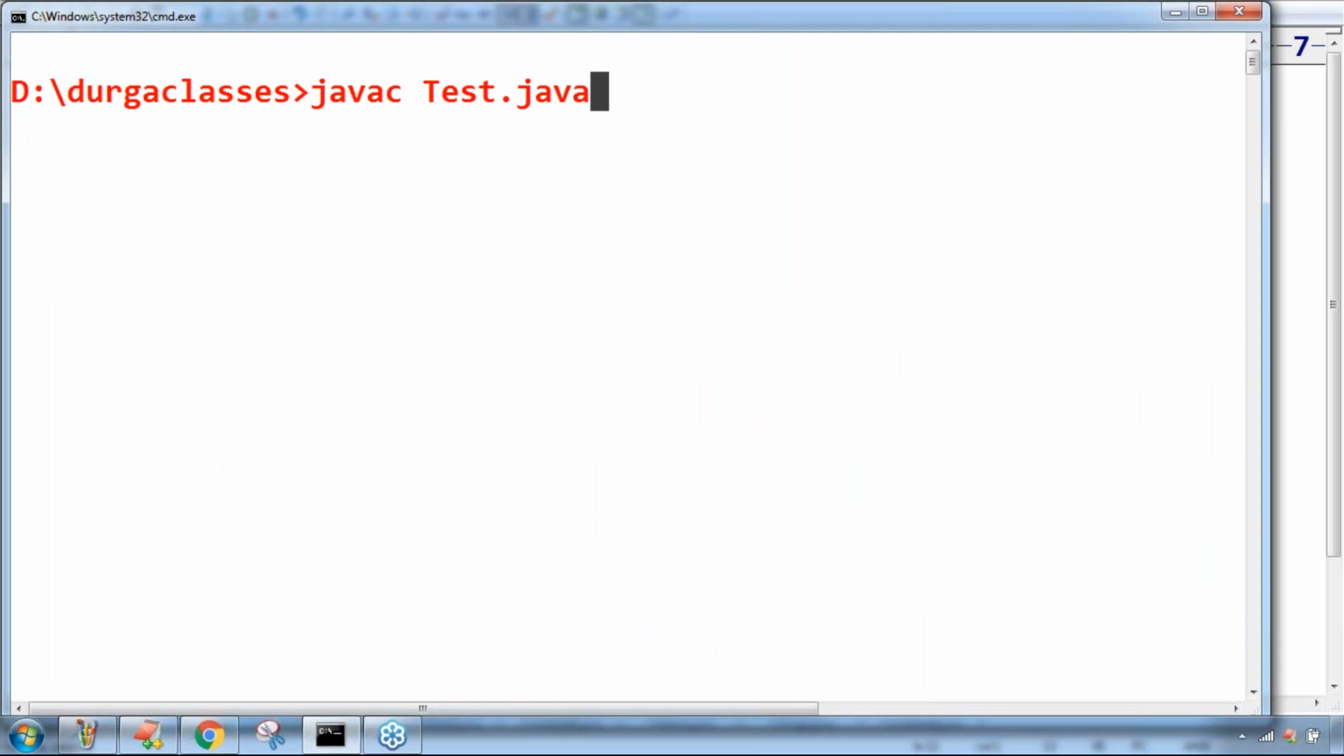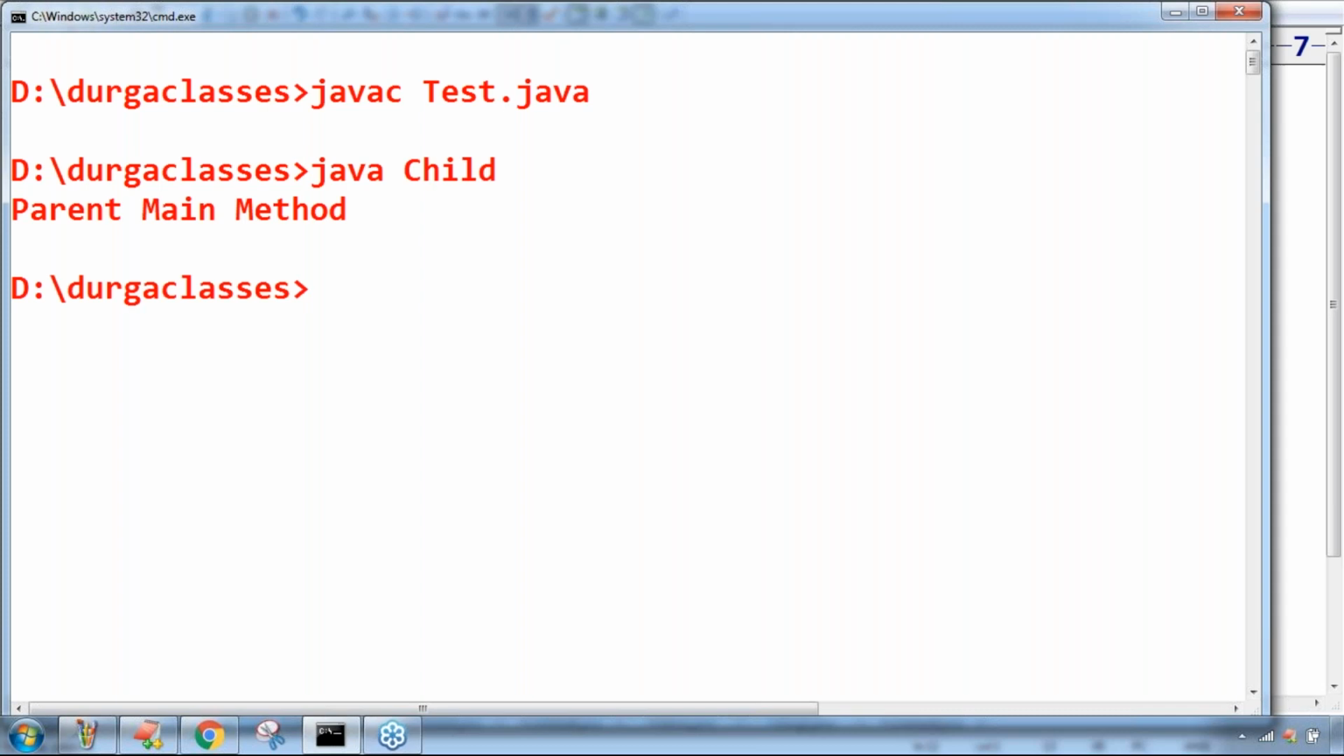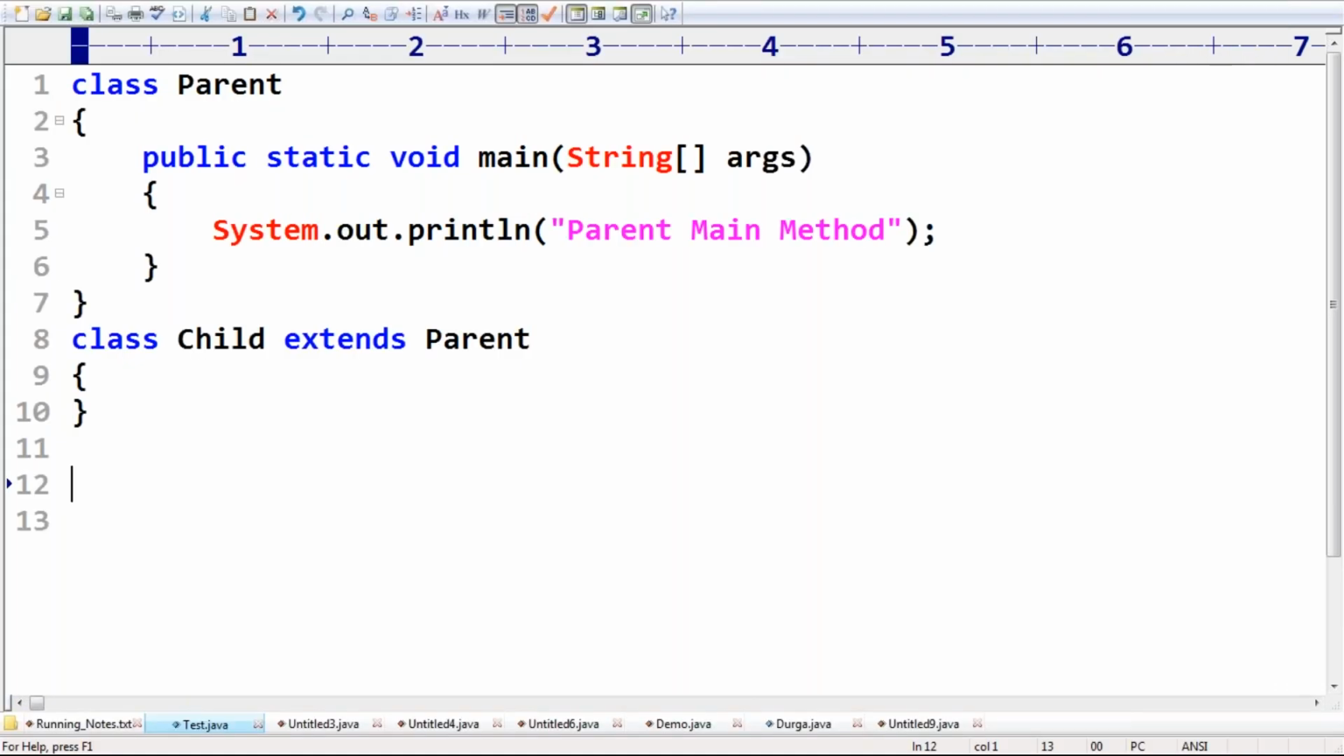Okay, now observe carefully, sir. The code compiles fine. There is no compile method at all. Next, Java child. But the answer parent main method, happily it is getting the chance. So is the inheritance concept applicable for the main method or not? Yes, why not? Happily applicable. That's why if the child class doesn't contain a main method, the parent class main method will get the chance. Remember this one. And if the parent class doesn't contain a main method, the child class main method will get the chance.